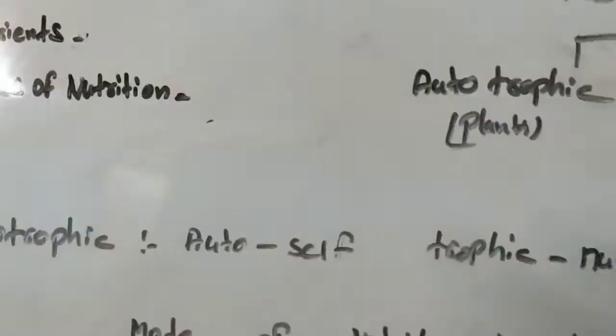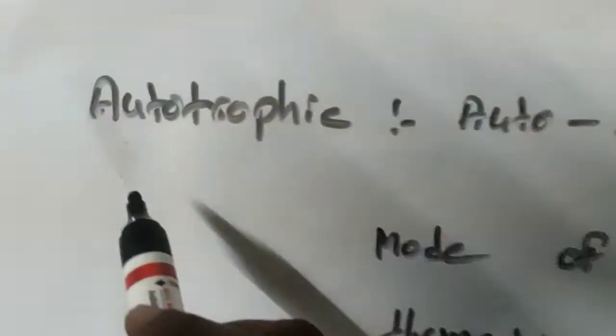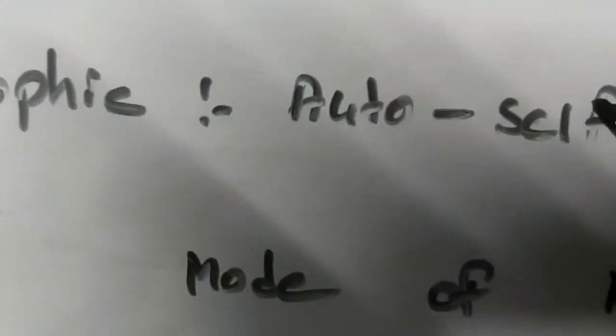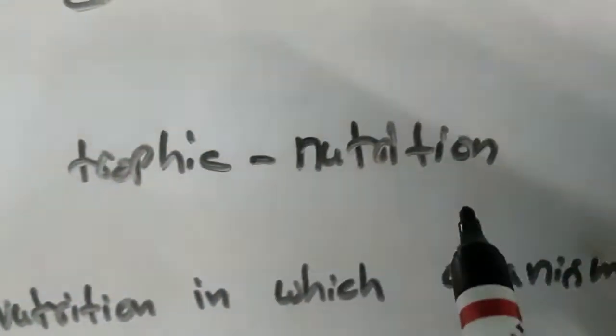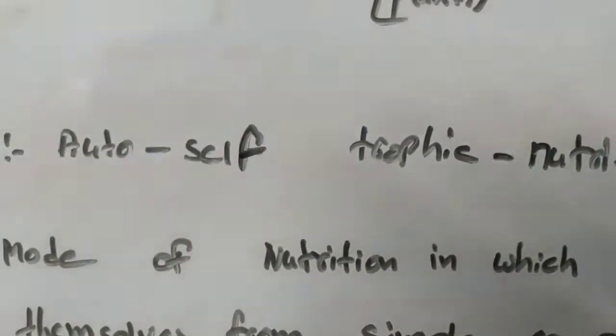So let's see in detail what is meant by autotrophic mode of nutrition. Autotrophic means, auto means self, trophic means nutrition. So self nutrition is known as autotrophic nutrition.